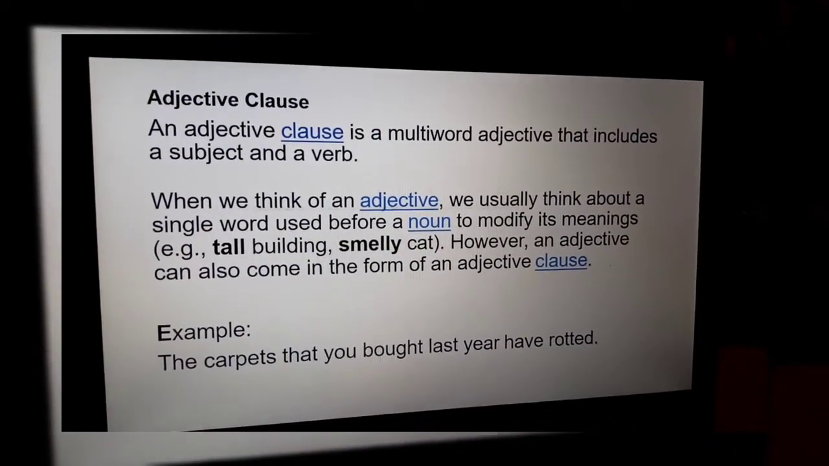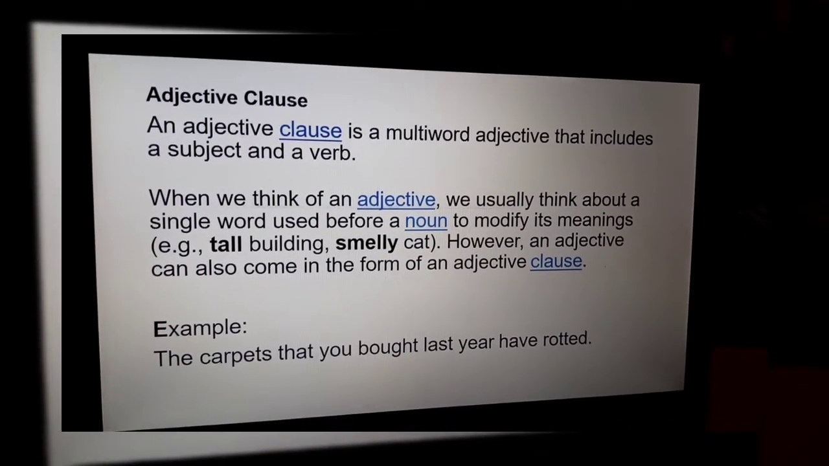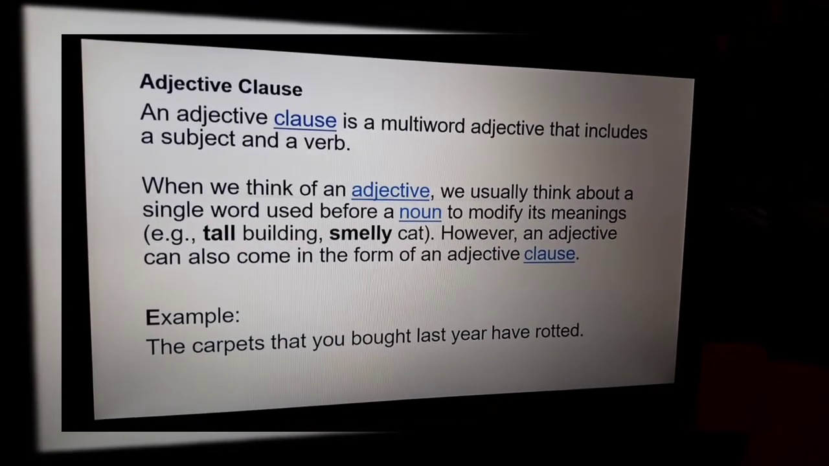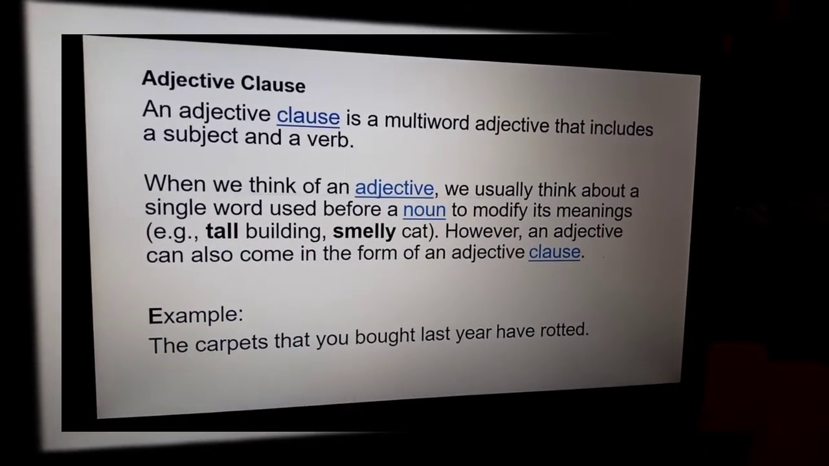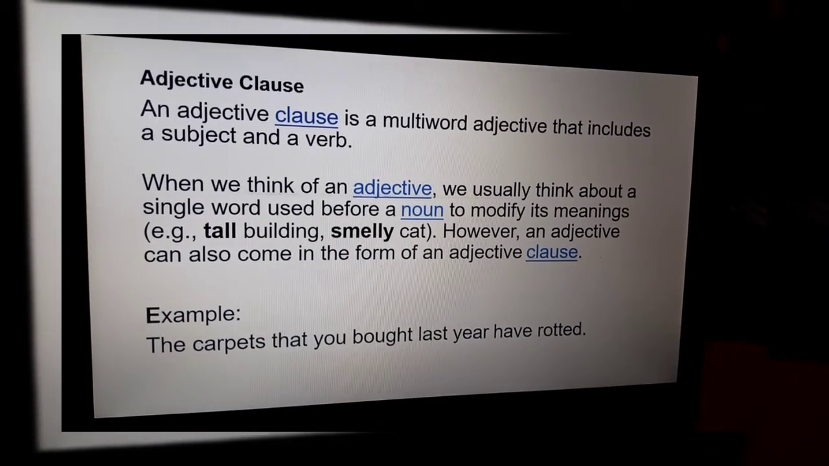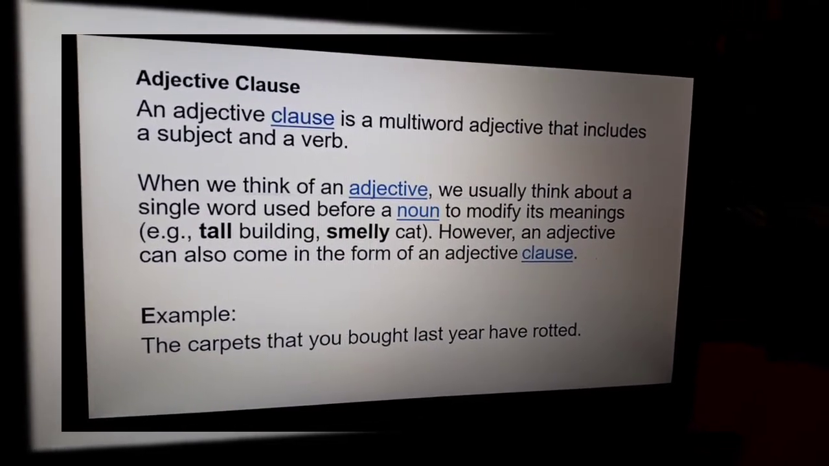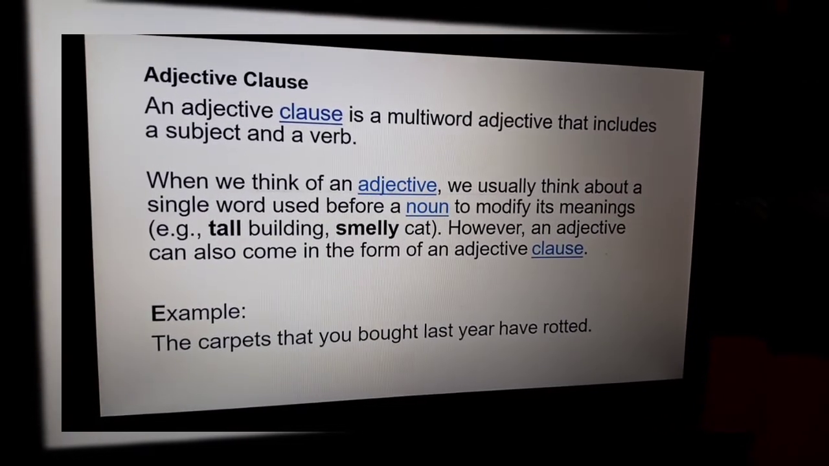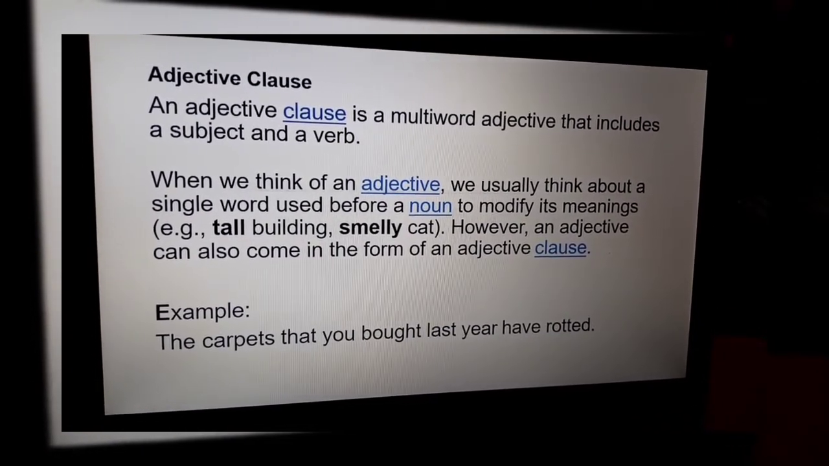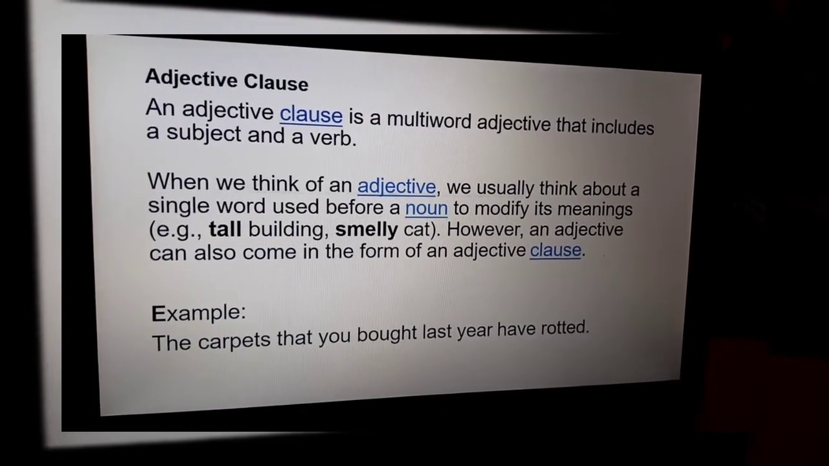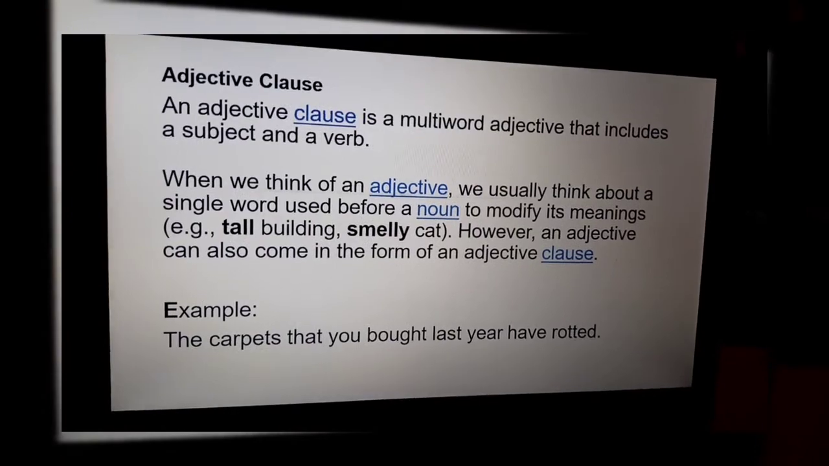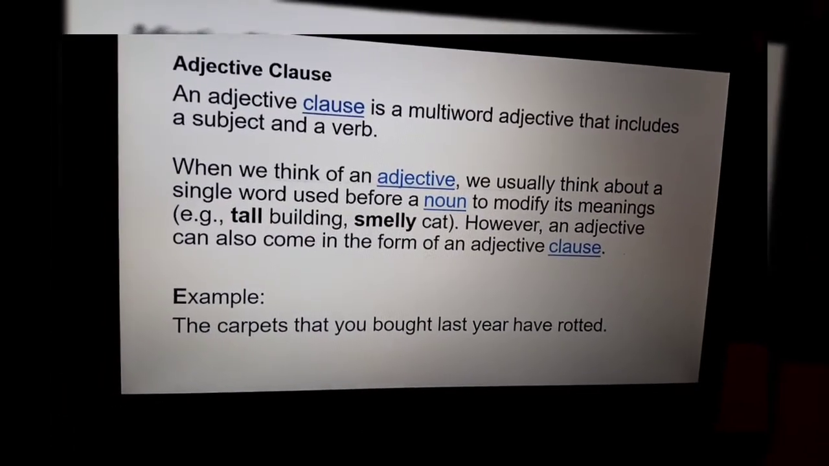Then adjective clause. An adjective clause is a multi-word adjective that includes a subject and a verb. When we think of an adjective, we usually think about a single word used before a noun to modify its meaning. For example, tall building, smelly cat. However, an adjective can also come in the form of an adjective clause. For example, the carpets that you bought last year have rotted.